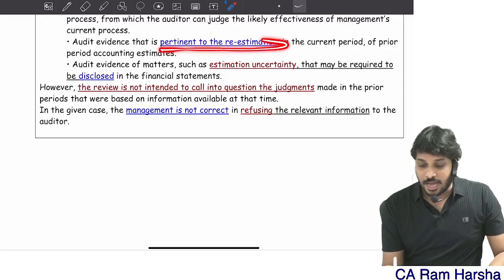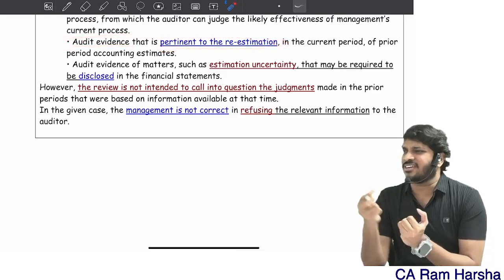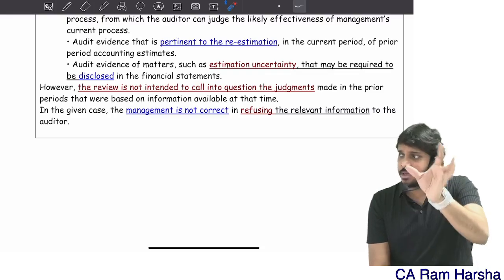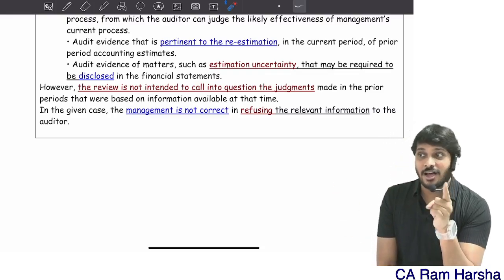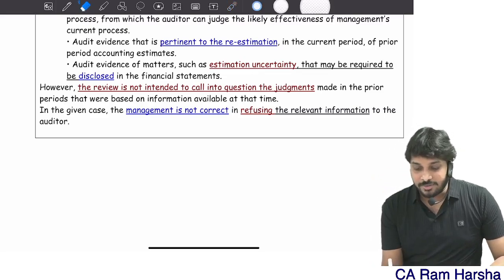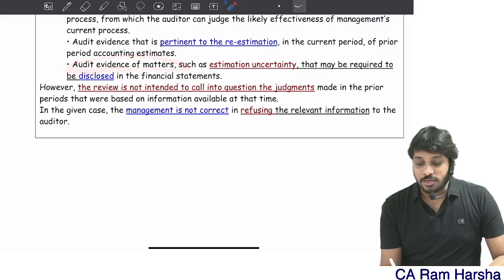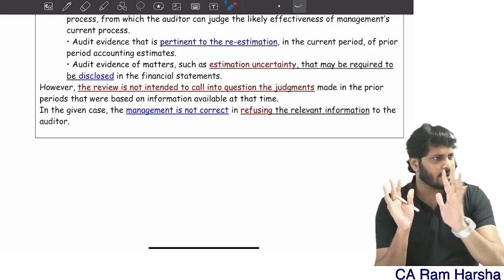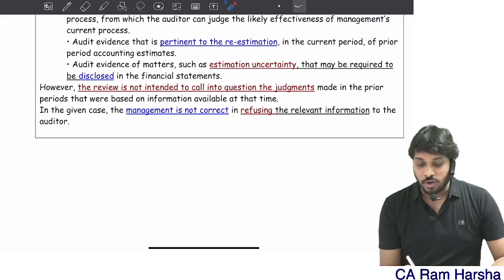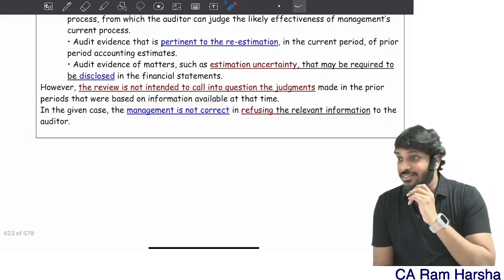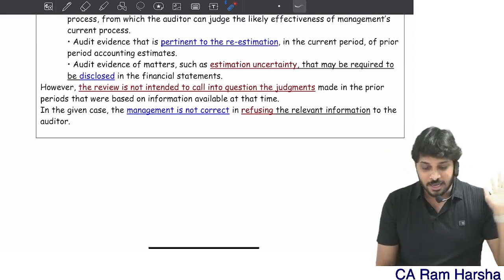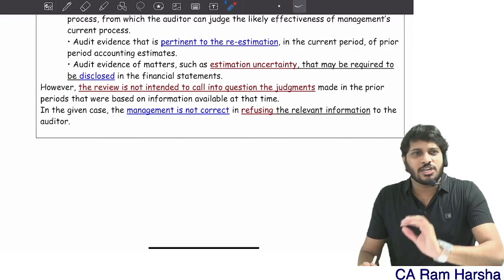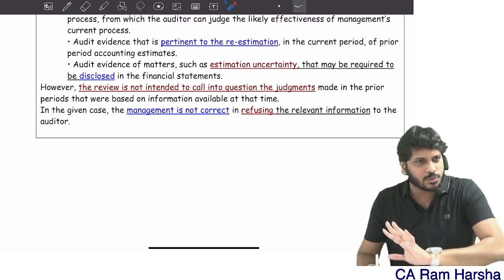Further, I will also get information regarding whether re-estimation is required or not. Because last year you used some data for making an estimate, and the same estimate you are continuing. Are there any changes in the data? I want to see that. So I also get audit evidence about estimation uncertainty, whether it is properly disclosed or not. Therefore, management is not correct in refusing the auditor. By the way, we are reviewing the prior period estimate. Is it with an intention to judge, or with an intention to question management's process? No.